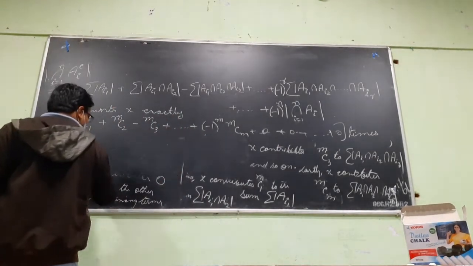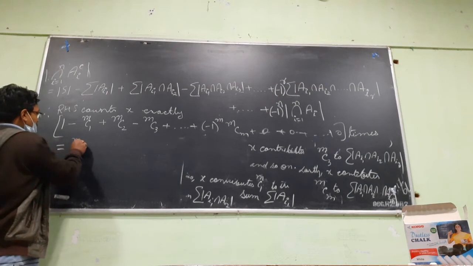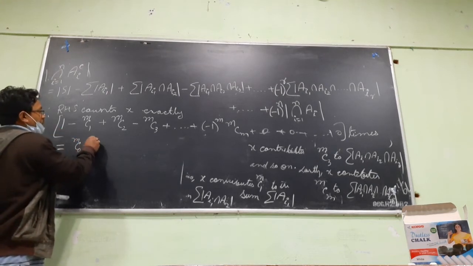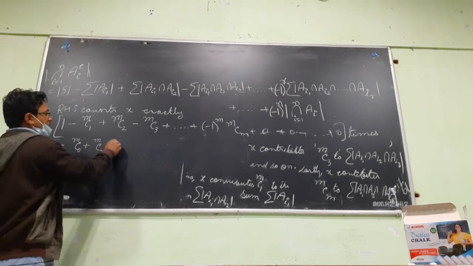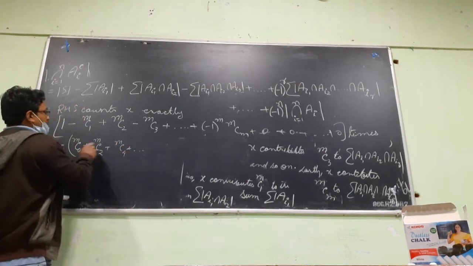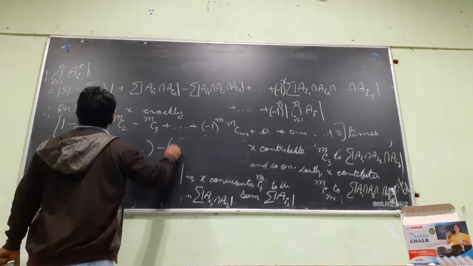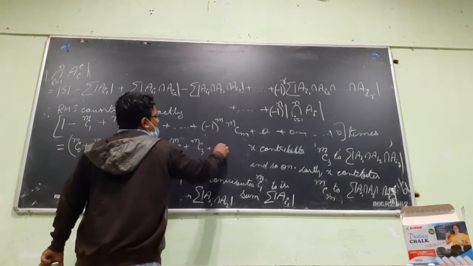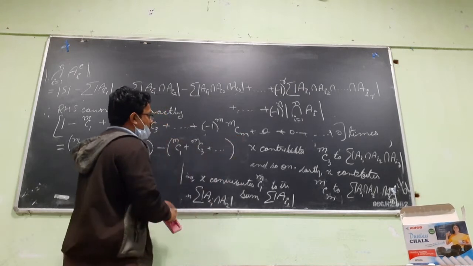What is this? 1 can be written as MC0. So you combine the odd and even terms together: MC0 plus MC2 plus MC4, all the even indices together, and odd indices together, MC1, MC3. Up to what, I do not know, because it depends on whether n is odd or even.